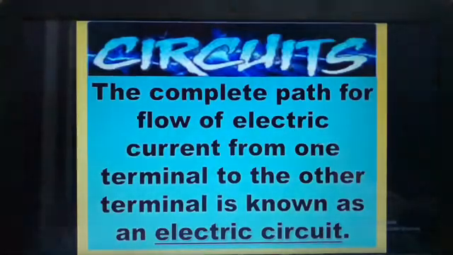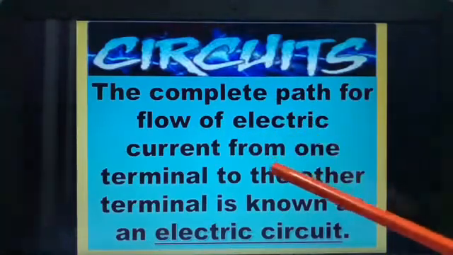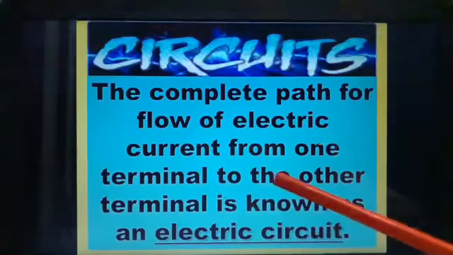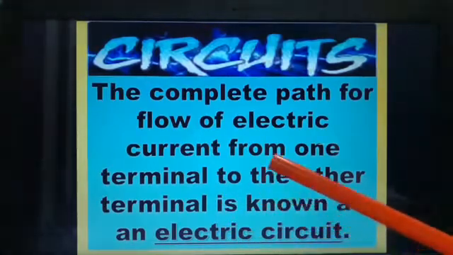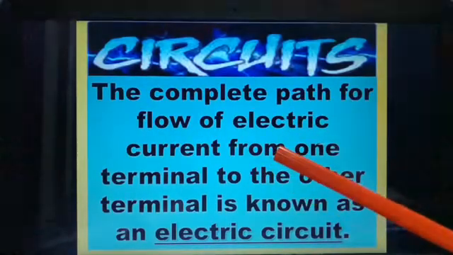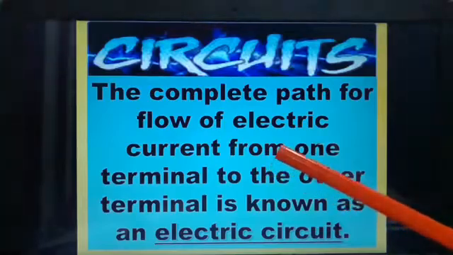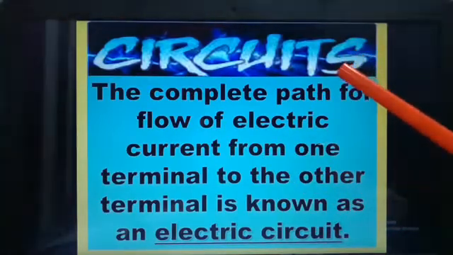Now, what is a circuit? Now we have studied about terminals, positive terminal and the negative terminal of a dry cell. Now let us study about the circuits. The complete path for flow of electric current from one terminal to the other terminal is known as electric circuit. So can anyone define now what is electric circuit? The complete path for the flow of electric current from one terminal to the other.